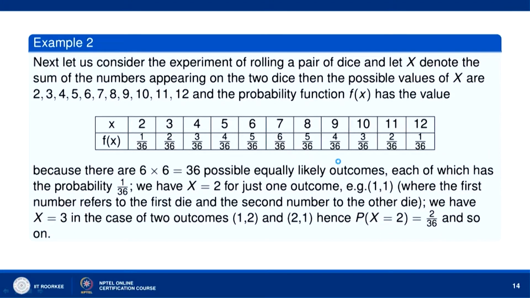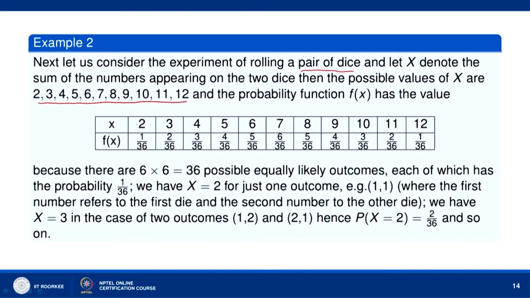Now, let us take the experiment of rolling a pair of dice. Okay. We have 2 dice, and we roll them together. Then x denotes the sum of the numbers appearing on the 2 dice, and the possible values of x are 2, 3, 4, 5, 6, 7, 8, 9, 10, 11, 12. Okay. The probability function f(x) has the value.